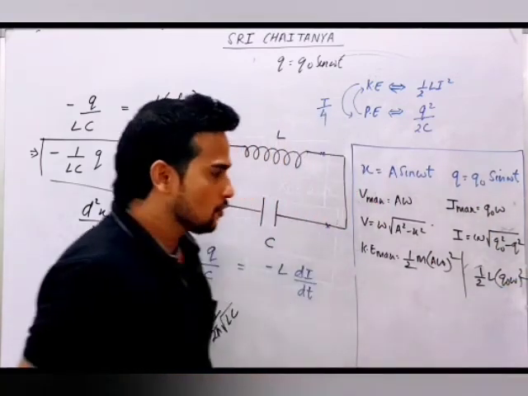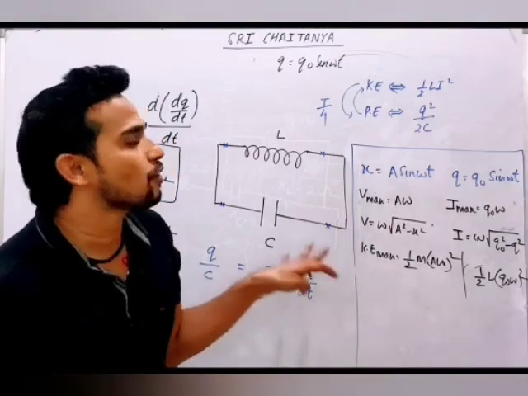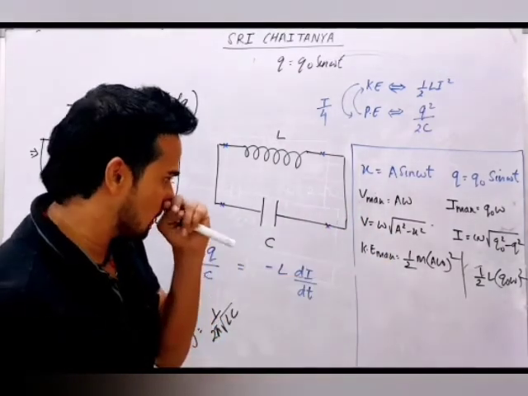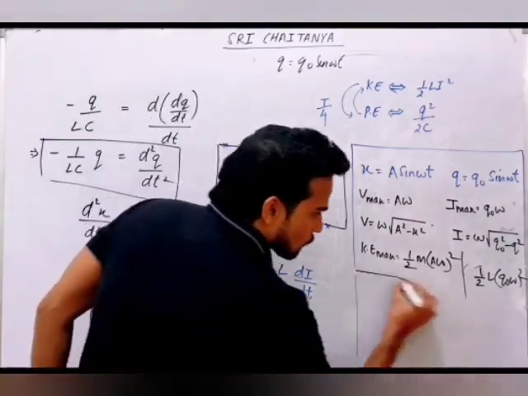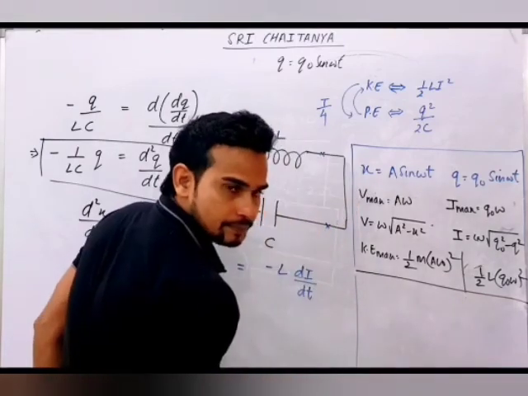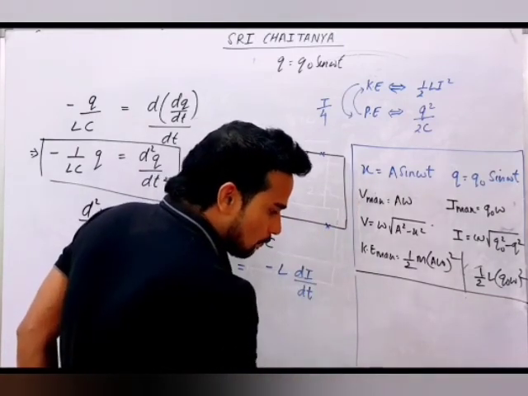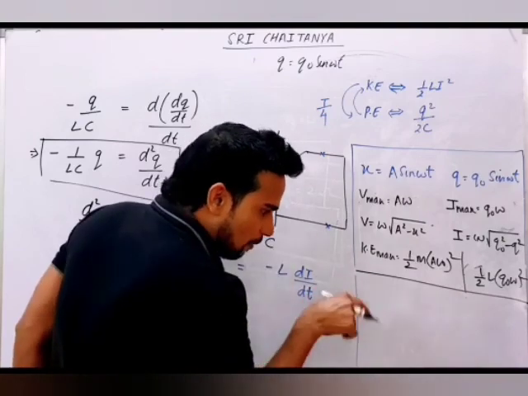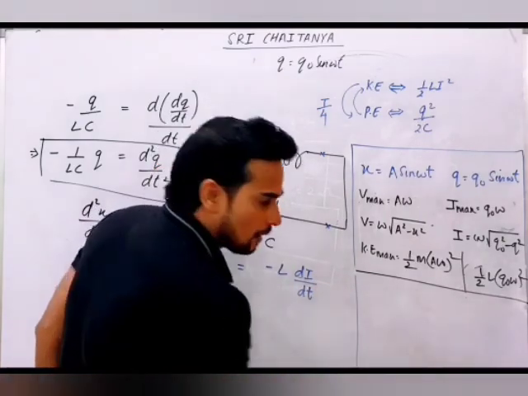So in the same manner you can relate all these things. The sum of total energy is the most important part, and I will give one numerical from here.